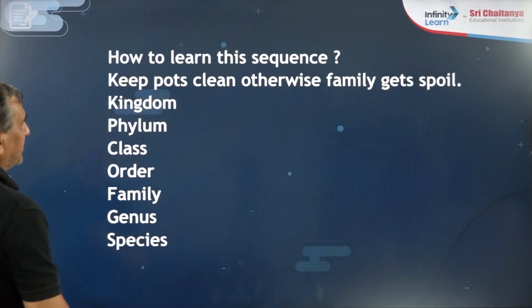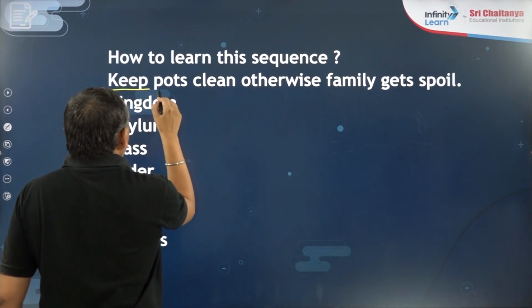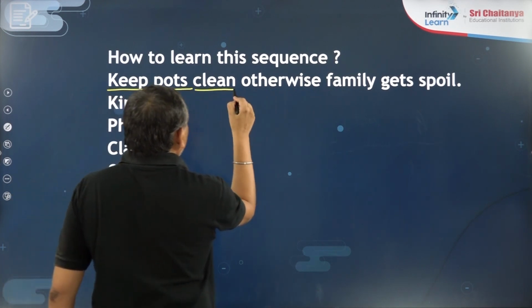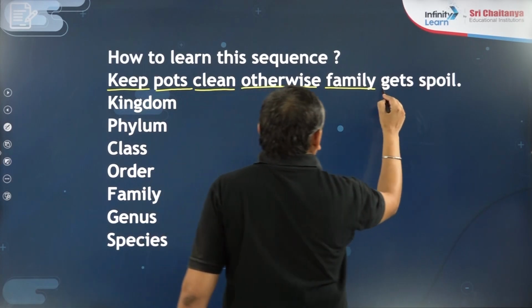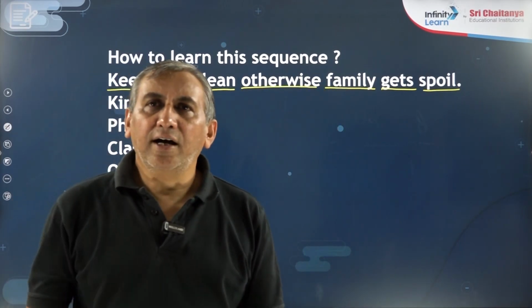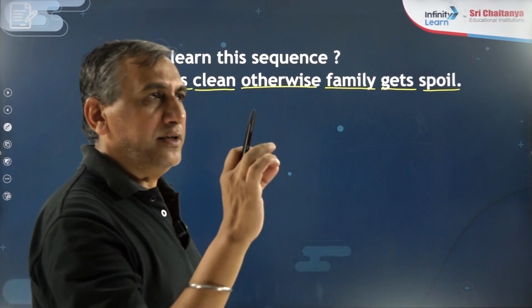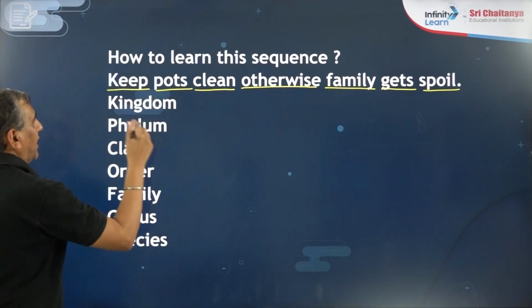How to remember this sequence? I have written one short form that you have to remember: Keep pots clean, otherwise family gets spoiled. So you have to remember the taxa in hierarchy.